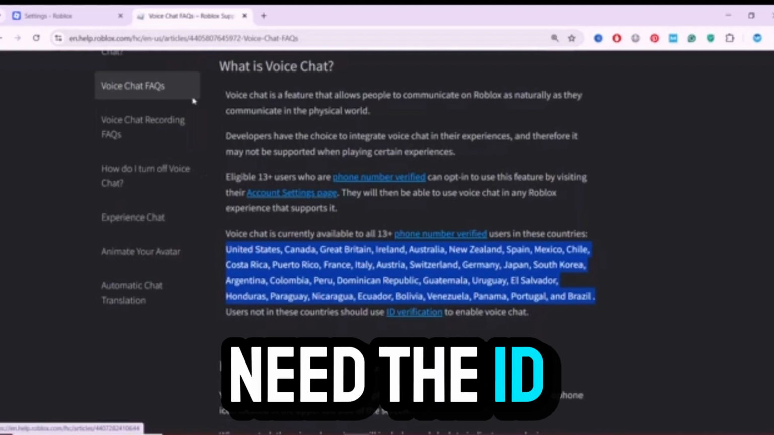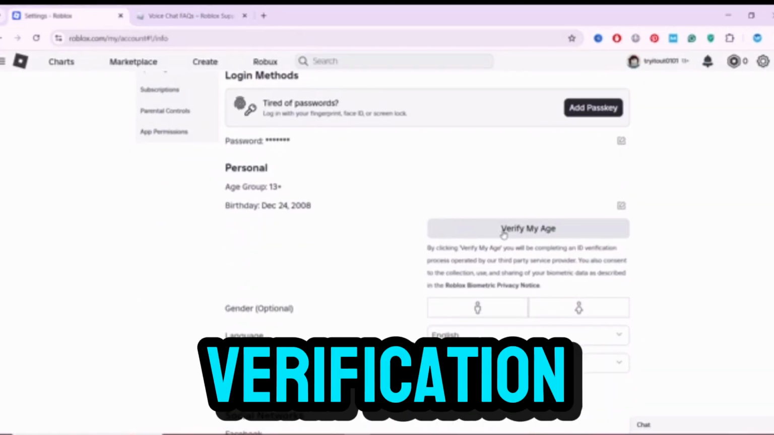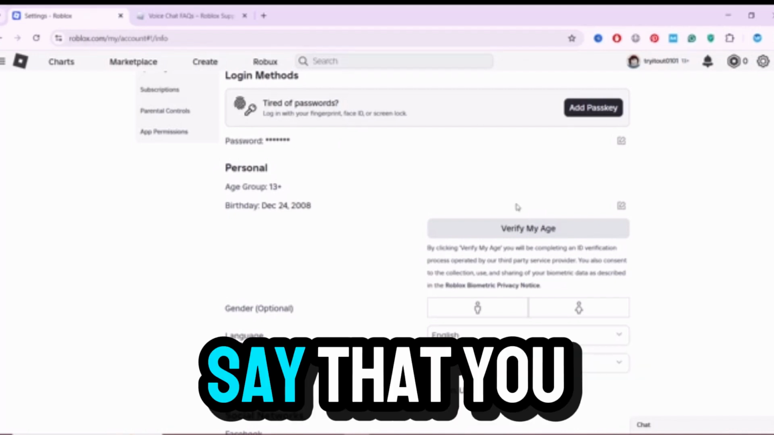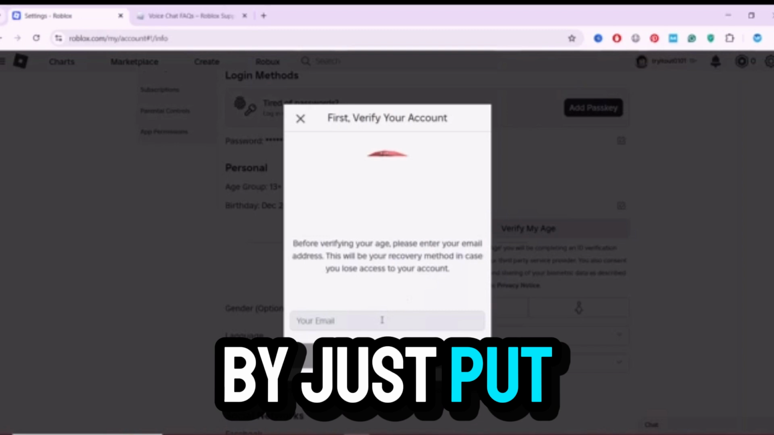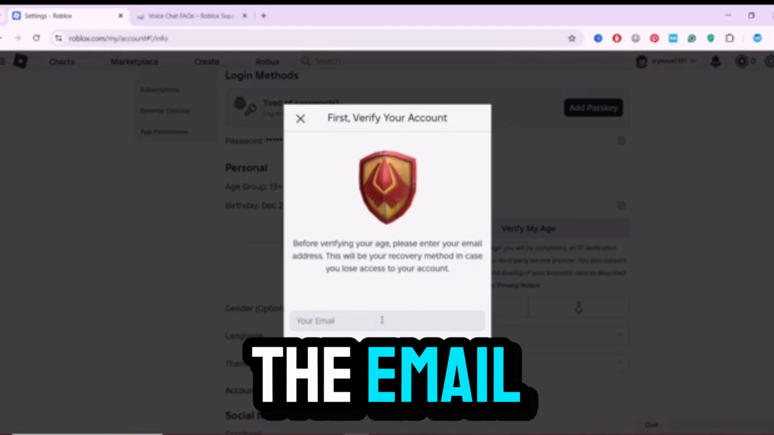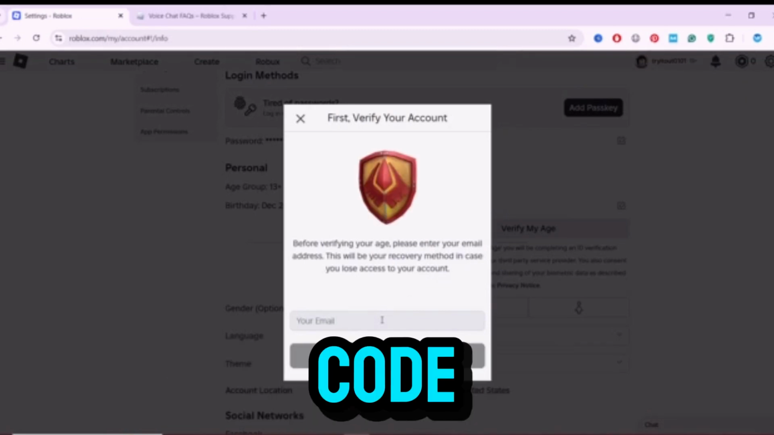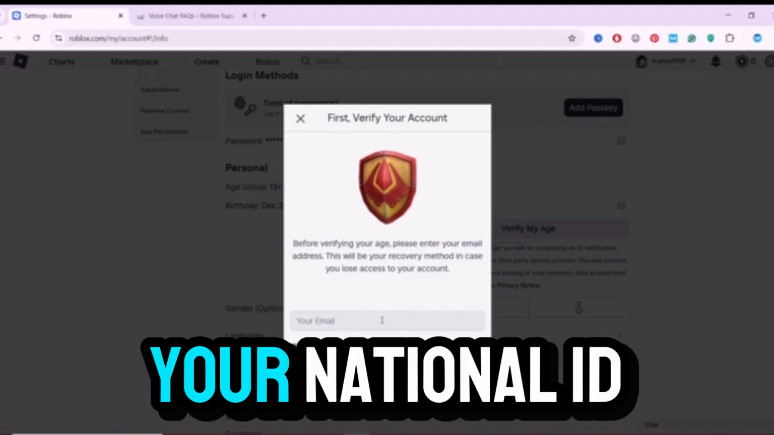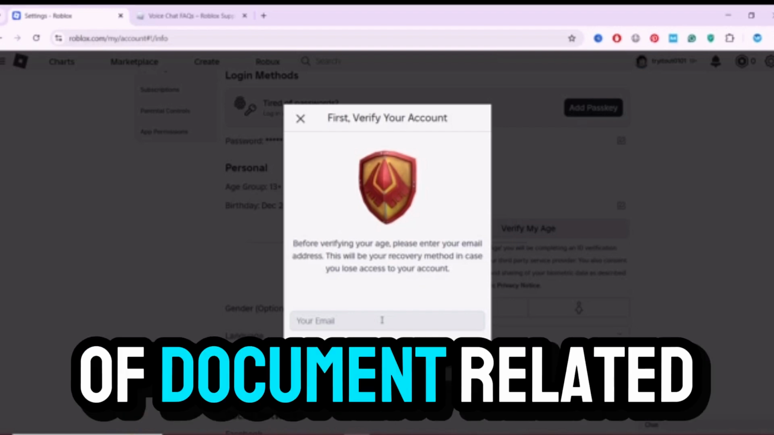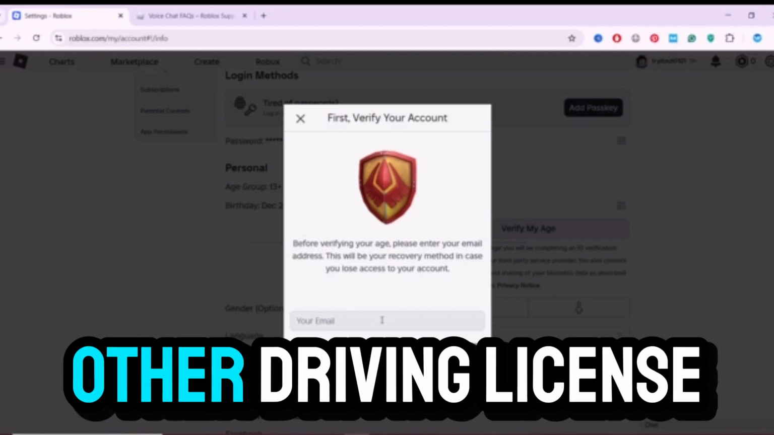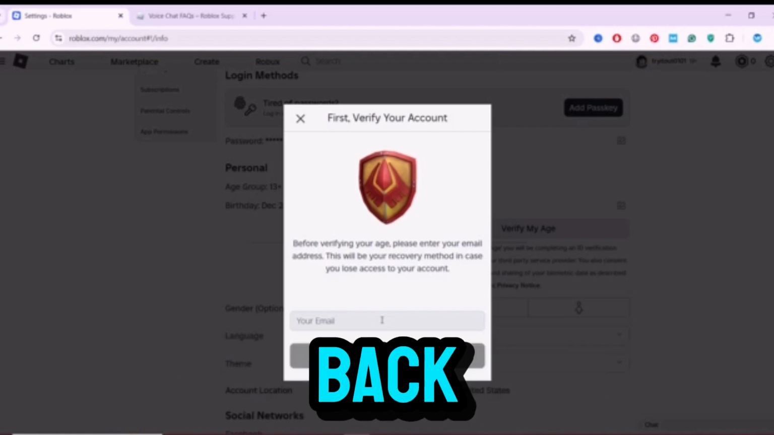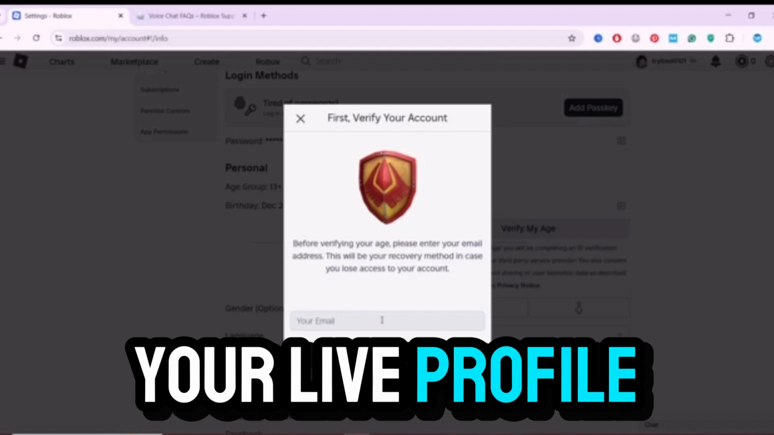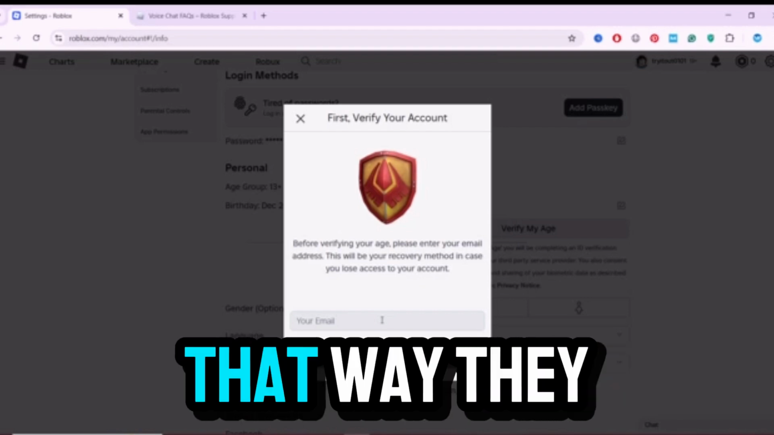So you need the ID verification, and that's the verify my age option. When you click on it, they simply say that you can verify your ID by just putting the email here, and by putting the email they send you an email and also a QR code you can scan on your phone, and using your phone you need to live verify your national ID card or any kind of document, maybe a passport or driving license, with the front and back, and then they take a live photo of your profile picture, like a selfie, and in that way they can verify